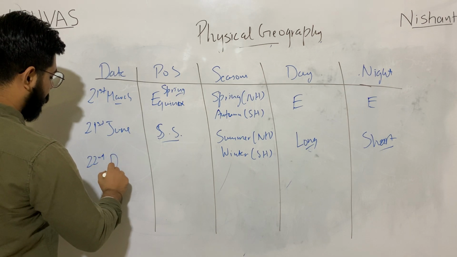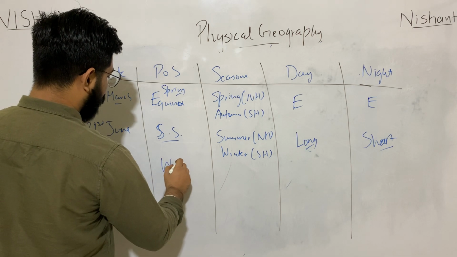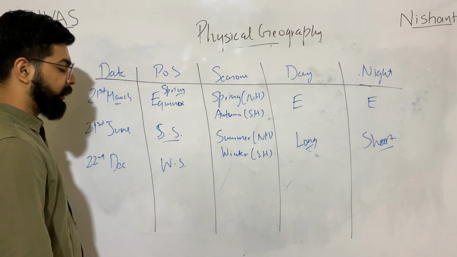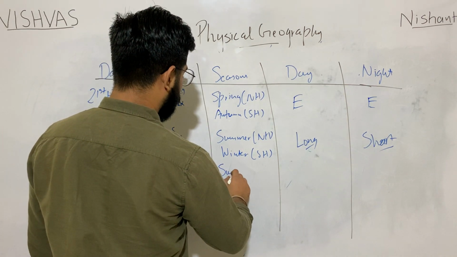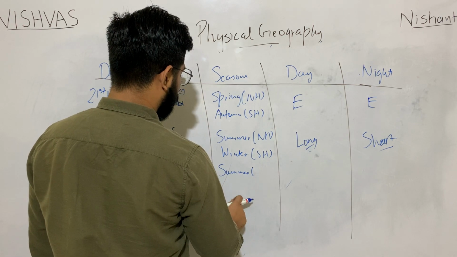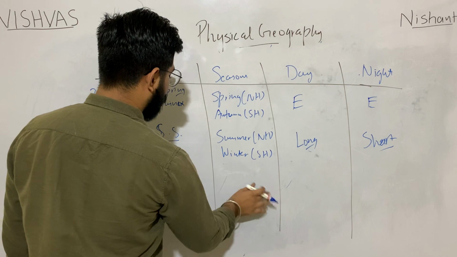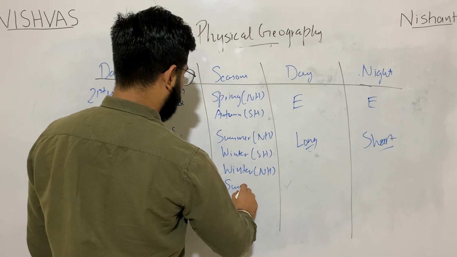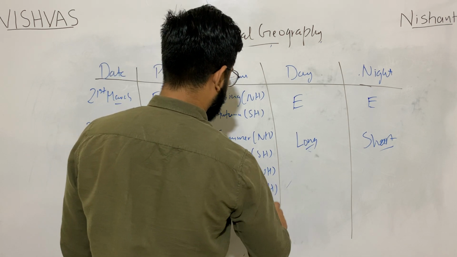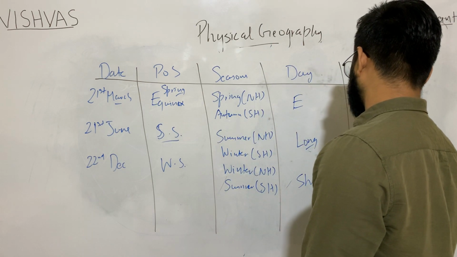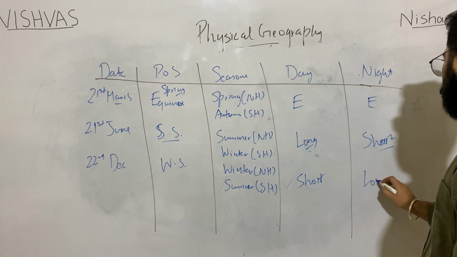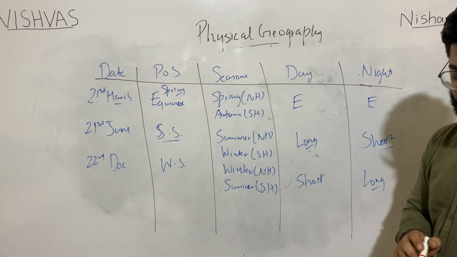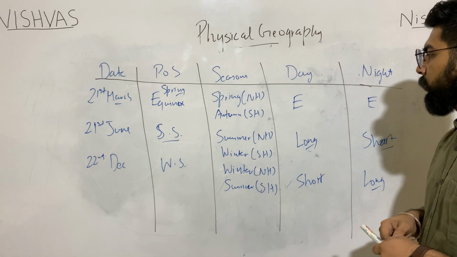22nd December, it is winter solstice, meaning the sun is directly above Capricorn. So it will be winter in the northern hemisphere and summer in southern hemisphere. The length of the day as per India will be short and the night will be long. So this covers our basic part, latitudes and longitudes.